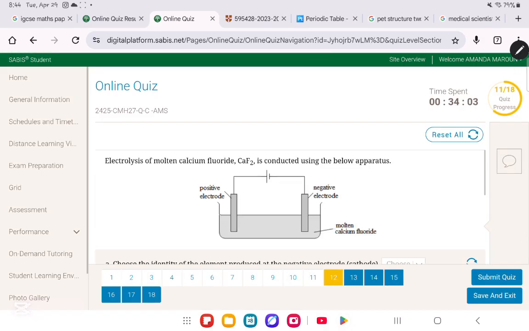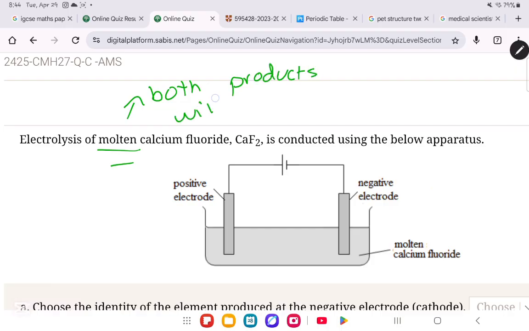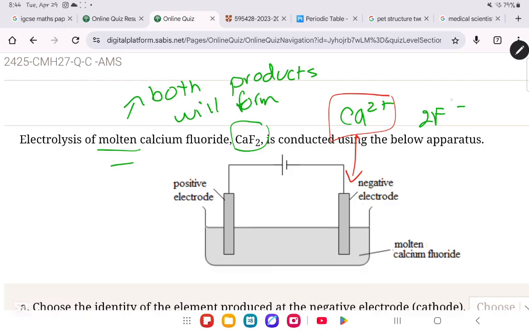In question number 12, they said, electrolysis of molten calcium fluoride CaF2 is conducted using the below apparatus. So whenever we're dealing with something molten, you should know that both products will form. What does it mean? If we're dealing with CaF2 separated into its ions, Ca2+ and 2F−, the Ca2+ will form on the negative electrode, which is the cathode, and then the 2F− will form on the positive electrode, which is the anode, and they will form their respective products.